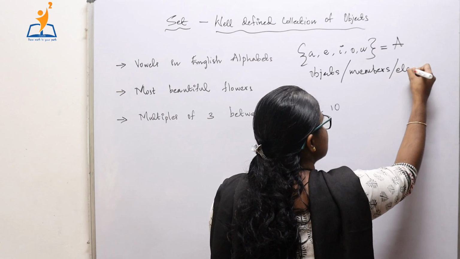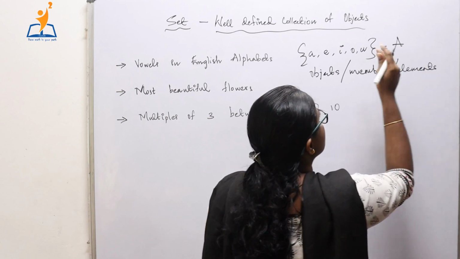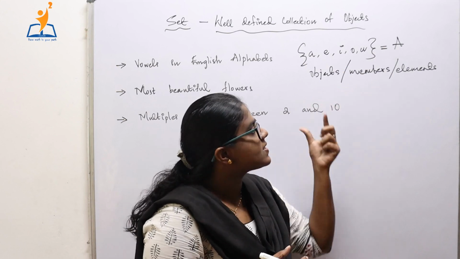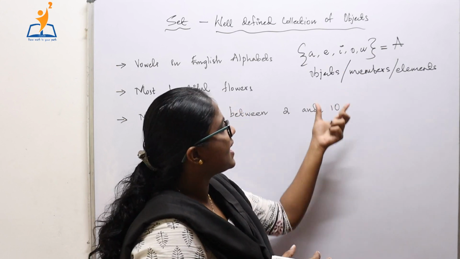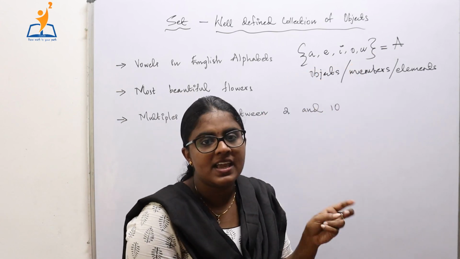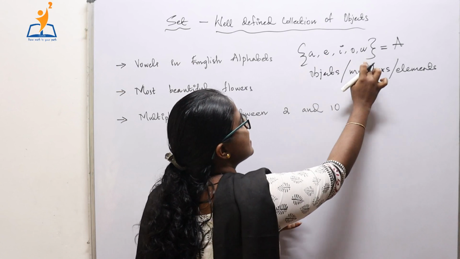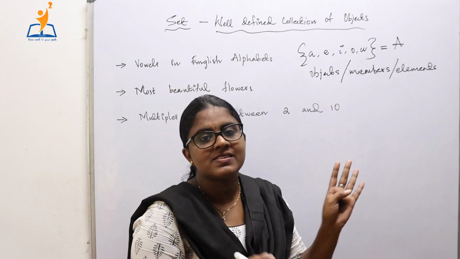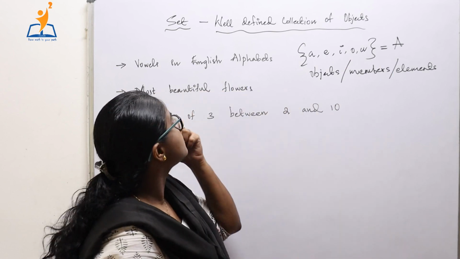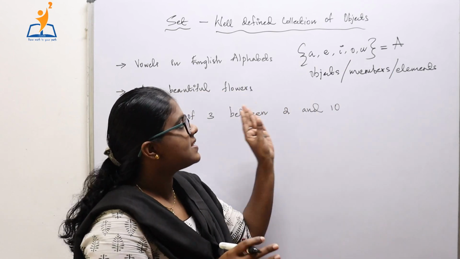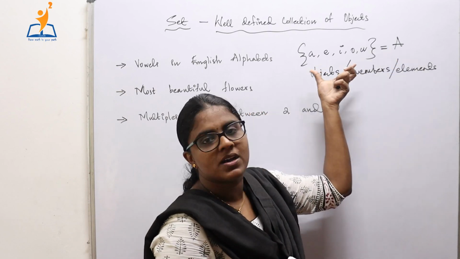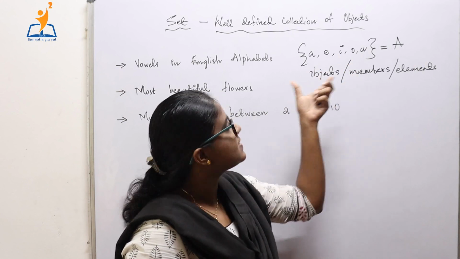Each object in the set can be called either an object, a member, or an element, and all these members of the set are always put in the set braces and represented like this. A set is always denoted using capital letters. So this, vowels in English alphabets, is a set, and we denote it using a capital letter A, and the members or elements of the set are put in set braces.